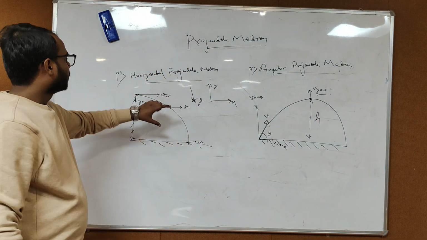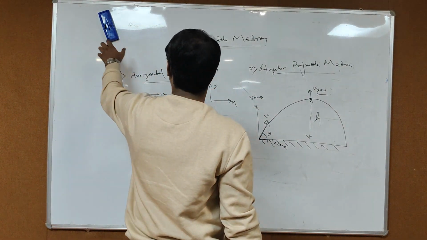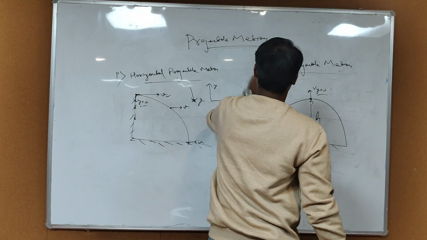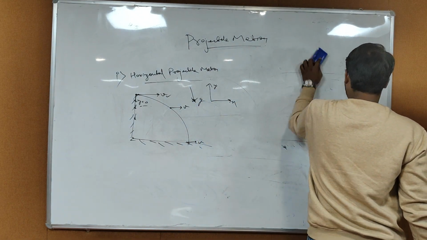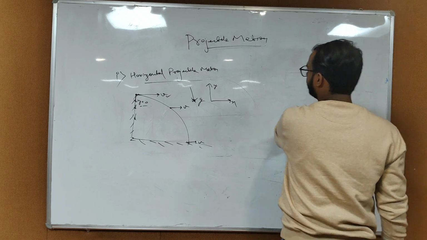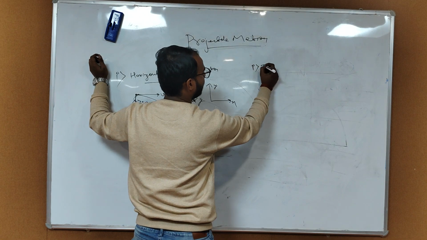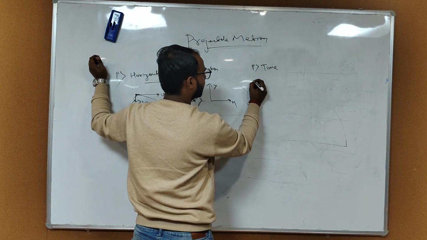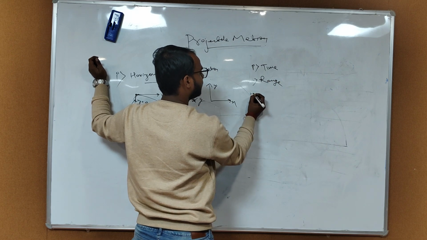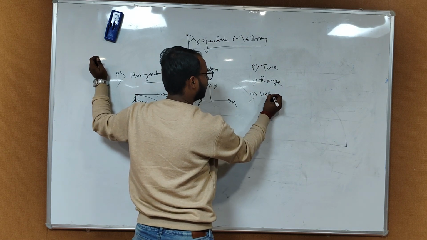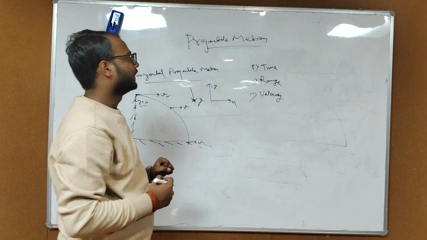Now, diving deep into the horizontal projectile motion, and after that we will focus on angular projectile motion. I also told you three terms in projectile motion: first, the time period, second, range, and third, velocity at any point of time of the trajectory.